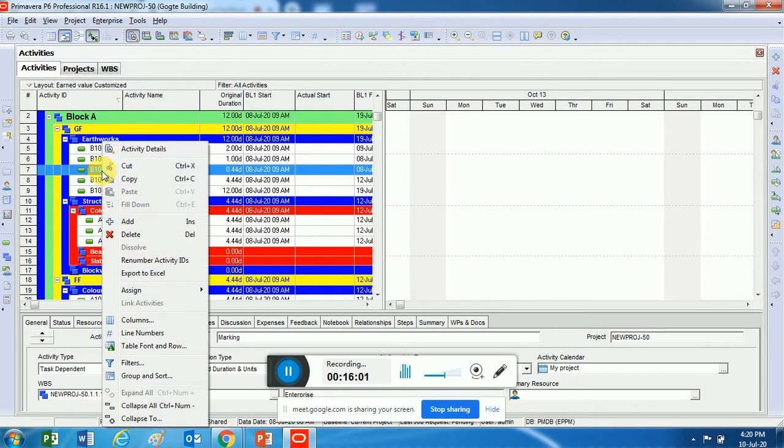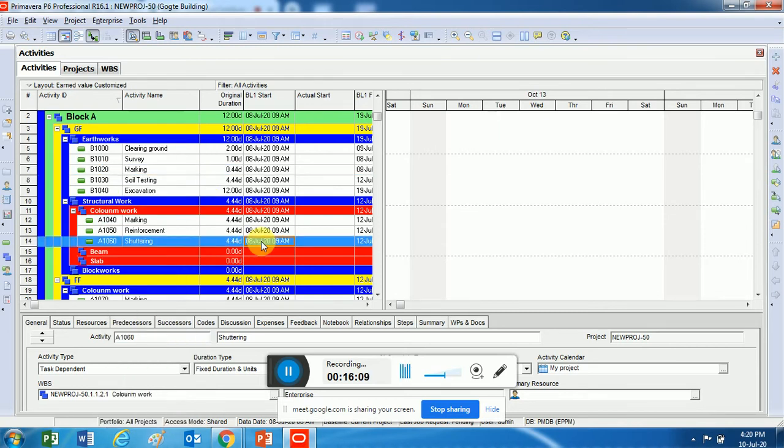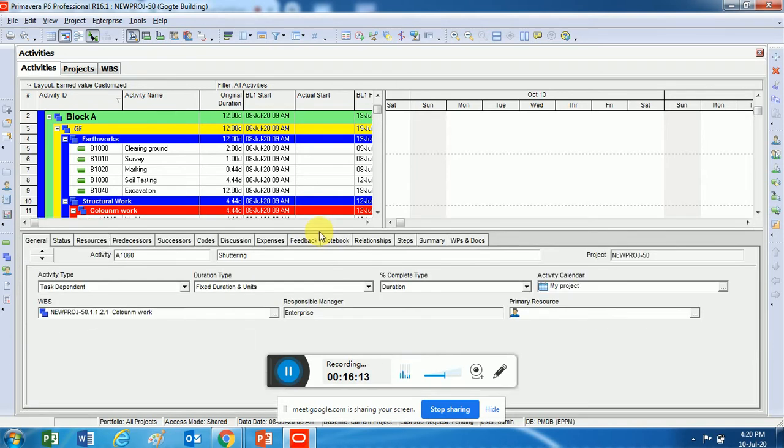Anything you want to add, delete, you have this option. Right click, you'll see that a lot of things are there, right? Adding, deleting, copying, pasting and all, which I've already shown you. Alright, there are a few things which I still have to show you in these activities. Let me click on any of the activities and show you that.